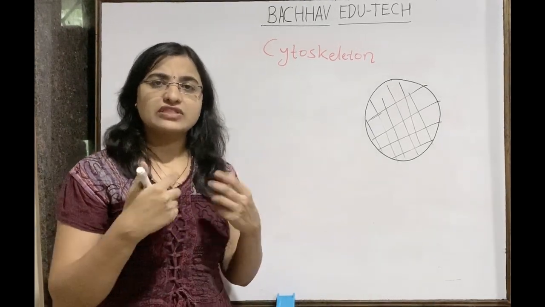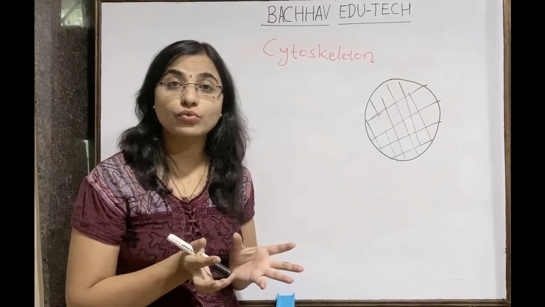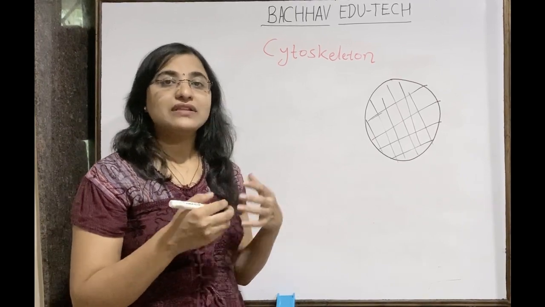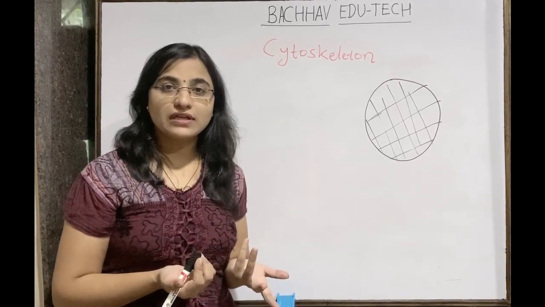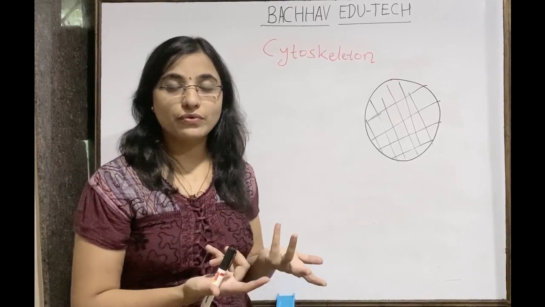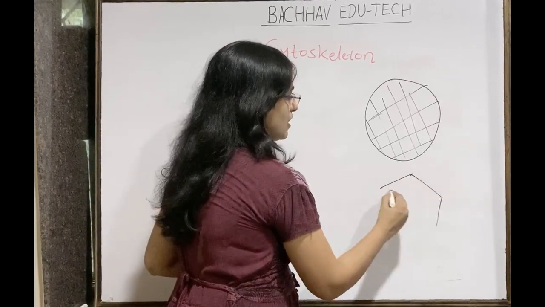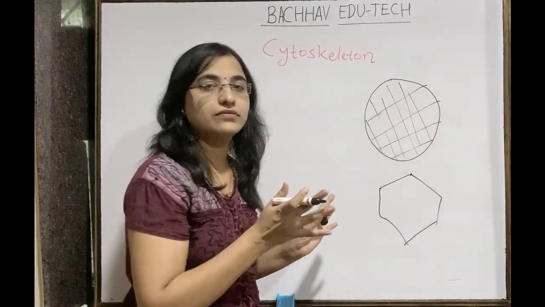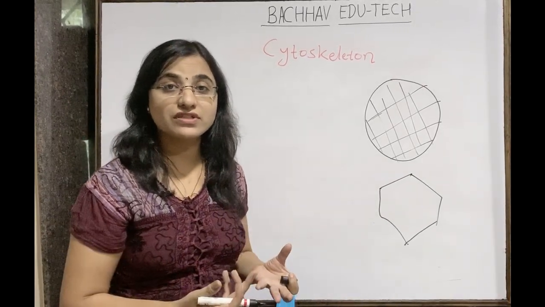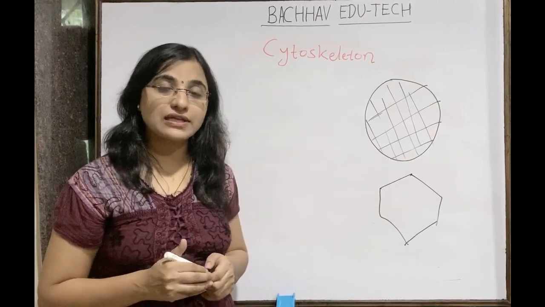We know that there is a cell wall present in the plant cell. It is going to provide mechanical support and it is going to provide shape to the plant cell. But there is no cell wall in the case of the animal cell. So who is going to provide support? In the plant cell, we know there is a very hard cell wall having primary, secondary, and tertiary cell wall. Sometimes the tertiary cell wall is also present. So a rigid structure is present in the case of the plant cell.